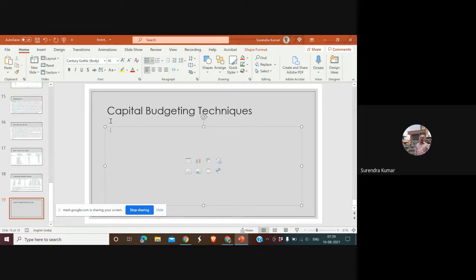So when we are doing this kind of allocation of the capital resources to different investment projects, there is one and only one criterion in our mind, and that is we must invest in the most profitable projects. So we are trying to find out which is the most profitable investment project, or which are the most profitable investment projects. We are using different techniques of evaluation.